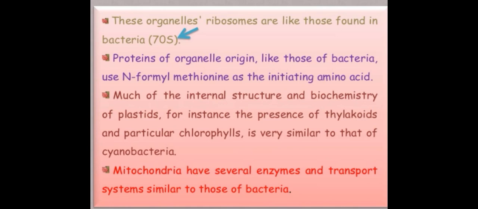Organelle ribosomes are like those found in bacteria, less than 80S, and organelle proteins, like those of bacteria, use N-formyl methionine as the initiating amino acid. Much of the internal structure and biochemistry of plastids, for instance the presence of thylakoids and particular chlorophylls, is very similar to that of cyanobacteria. Mitochondria have several enzymes and transport systems similar to those of bacteria.